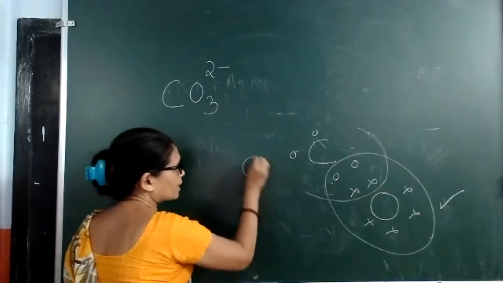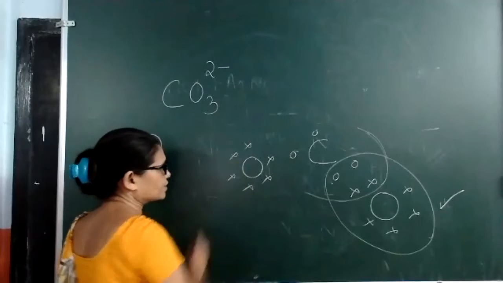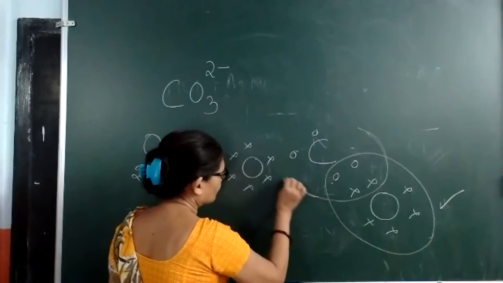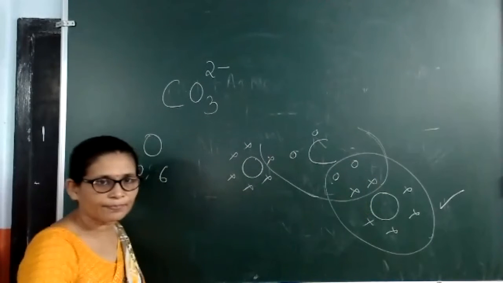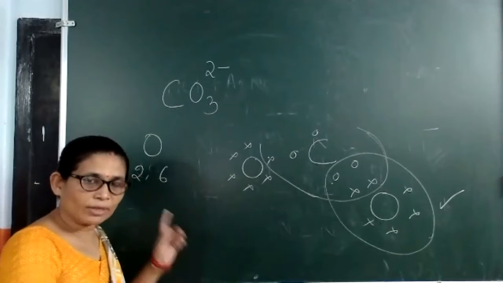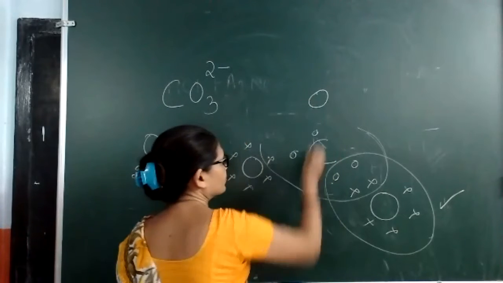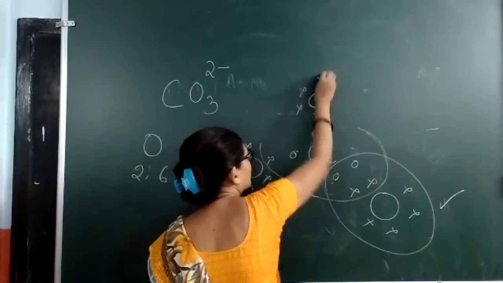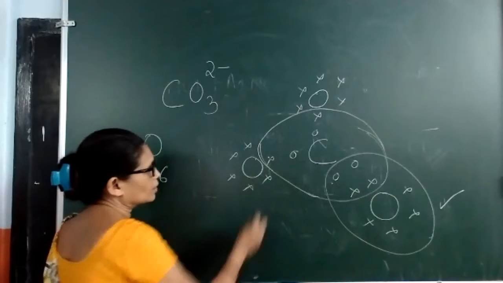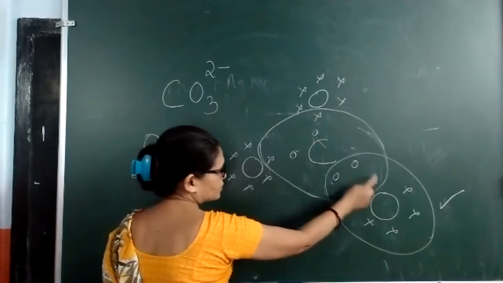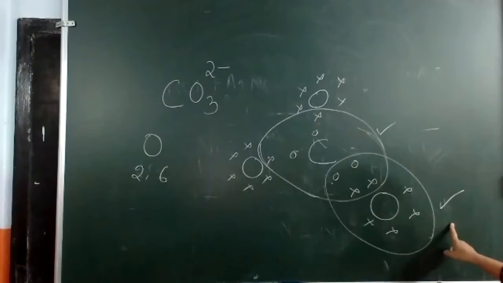This is the second oxygen atom with 6 electrons, 1, 2, 3, 4, 5, 6. In this way, now carbon has 1, 2, 3, 4, 5, 6, 7 electrons. 1 more electron it needs, and 1 more oxygen atom we also have. So let us take the third oxygen atom, 1, 2, 3, 4, 5, 6. Now the carbon's octet is over, 1, 2, 3, 4, 5, 6, 7, 8. Now the octet of carbon is over and the octet of this oxygen is also over.